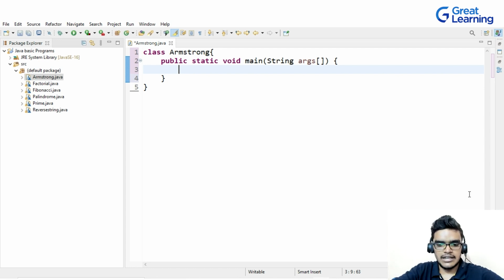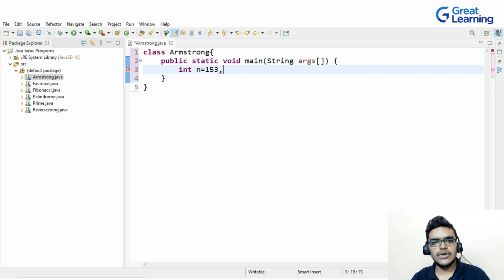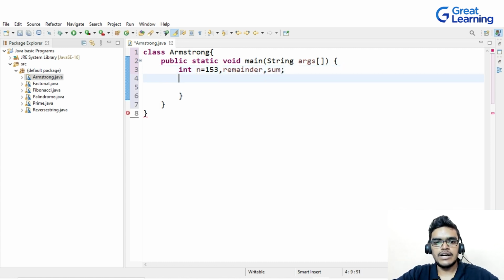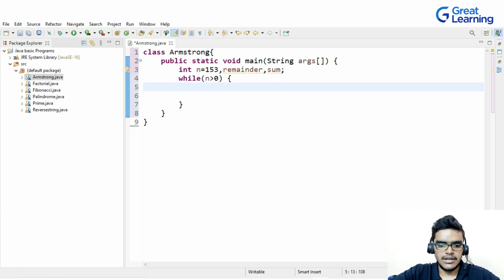This time I will create an integer n and assign the value 153, and I will check whether it's an Armstrong number or not. Then I will write one more variable, remainder, and then sum. Now after creating the variables, I will create a while loop, with the condition while n is greater than 0. Inside this loop, the first statement is remainder is equal to n modulus of 10,